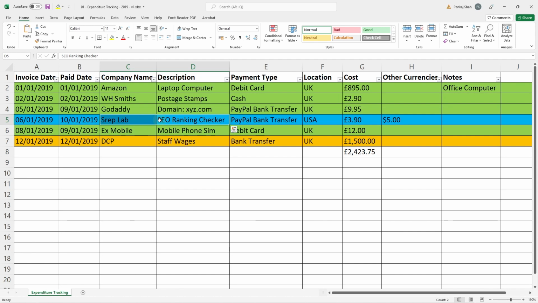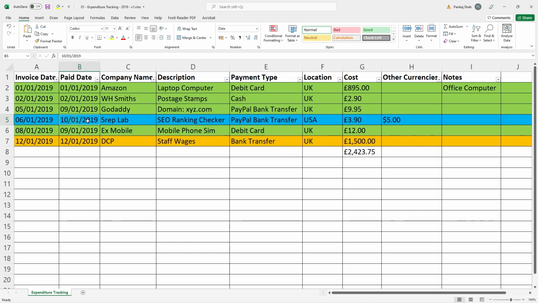When I print out that invoice, because it's from an American company, it's going to say $5, isn't it? But I actually handwrite on there £3.90, and I also write on these documents or invoices that I'm printing out, how did I pay? So I just write down PayPal £3.90, and I put the date there. I actually handwrite the date that I paid, or the money came out of my account.